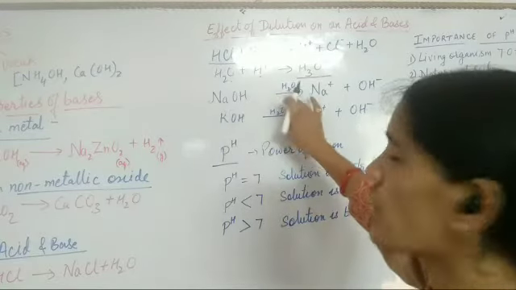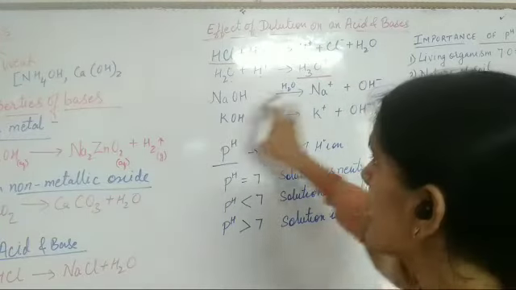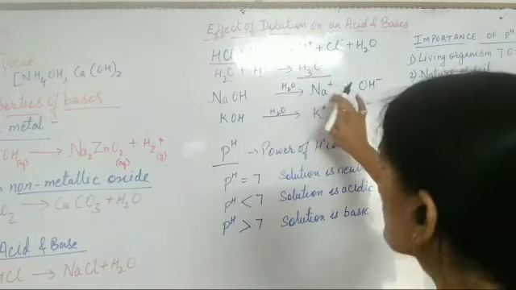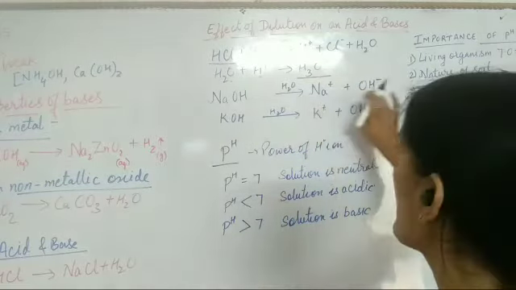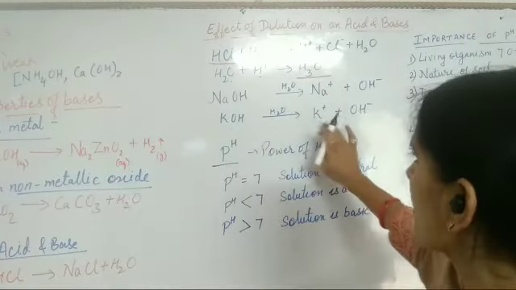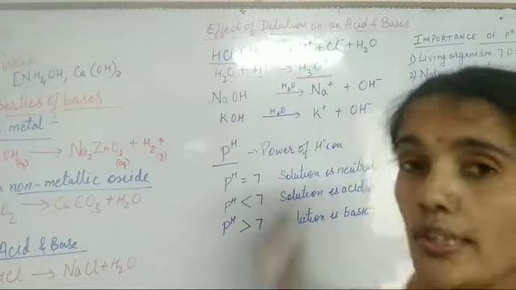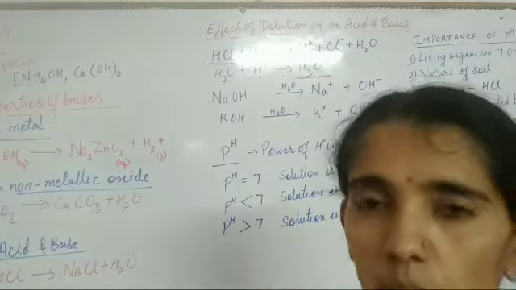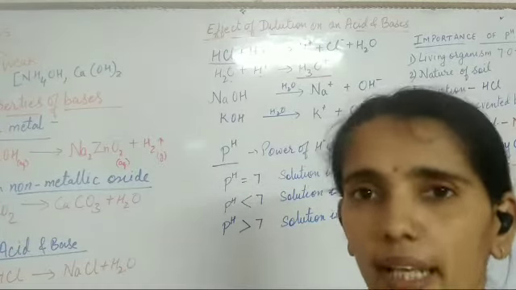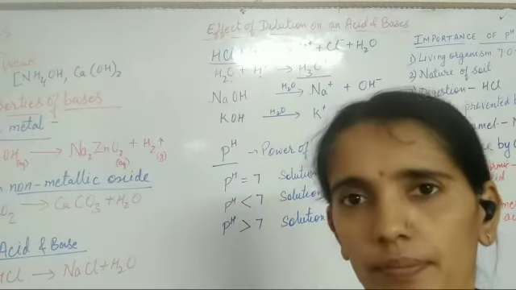Same with the bases also. When bases are dissolved in water, bases get dissociated. If I have taken sodium hydroxide in water, it will get dissociated into sodium ion and hydroxyl ion. Same here, potassium hydroxide will get dissociated into potassium ion and hydroxyl ion. So these are the effects when we dilute the acid or base, or we can say when an acid or a base is added in water solution. Clear?